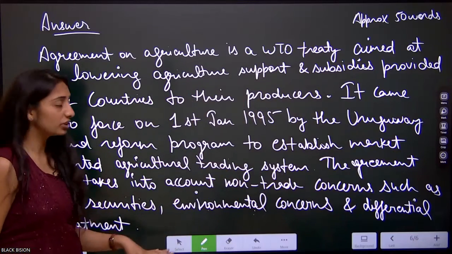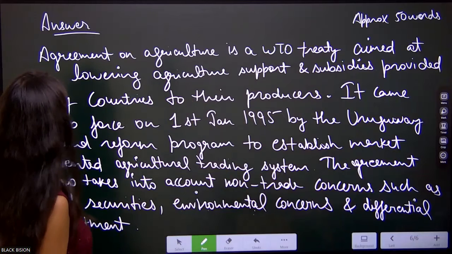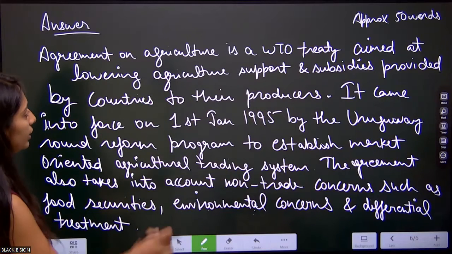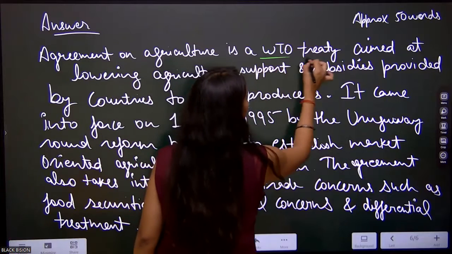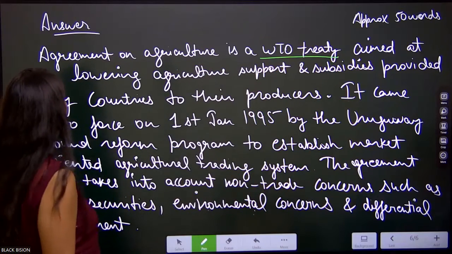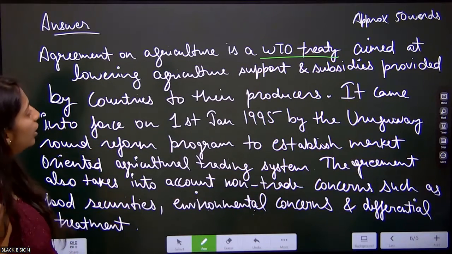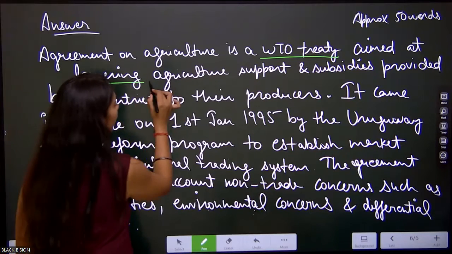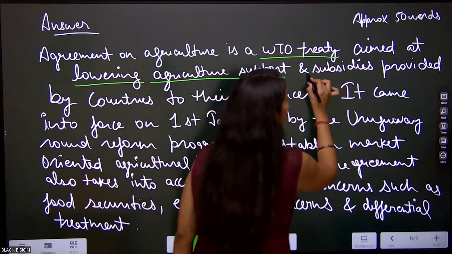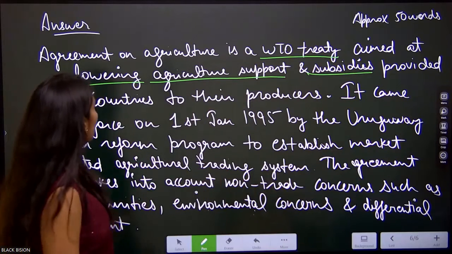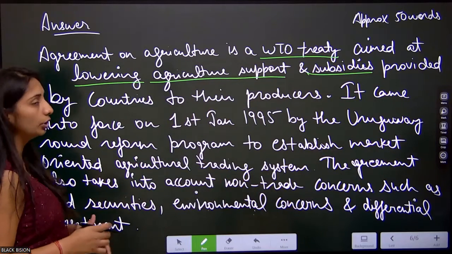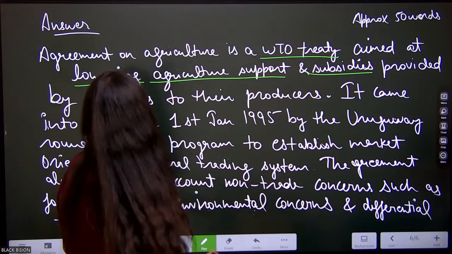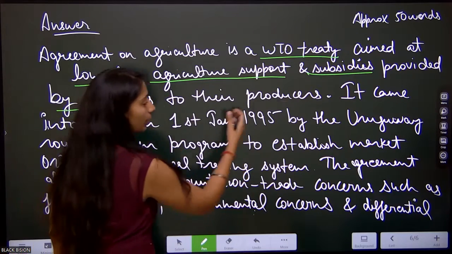Okay, here is a possible answer for the question we have written. The agreement on agriculture is a WTO treaty. I will highlight the keywords. The agreement on agriculture is a WTO treaty aimed at lowering agriculture support and subsidies. They say that you should lower the agriculture support and subsidies provided by countries to their producers.